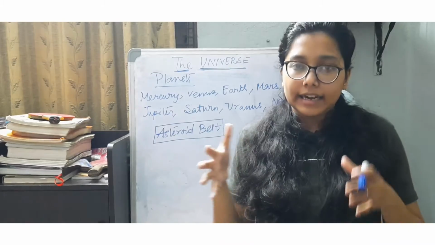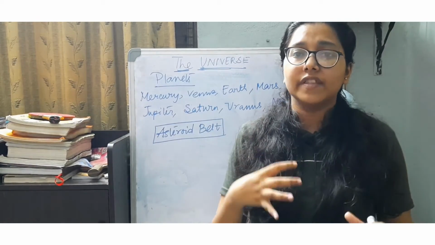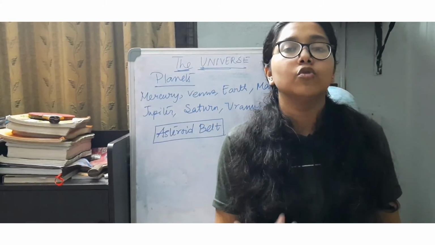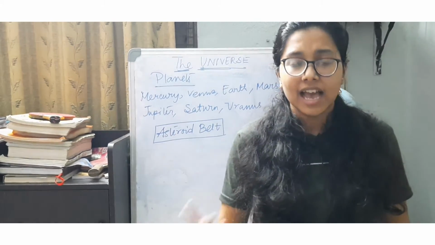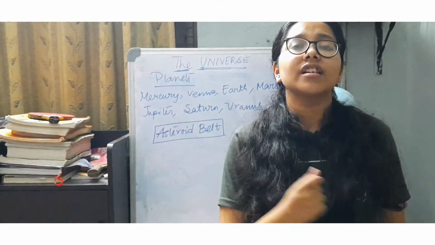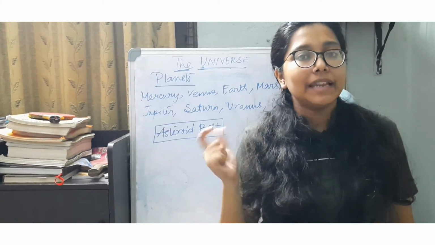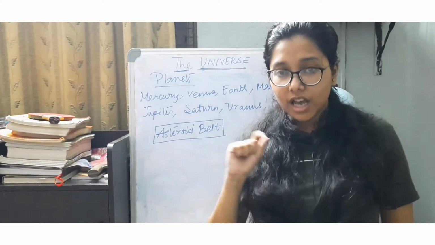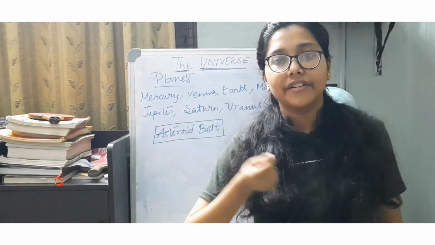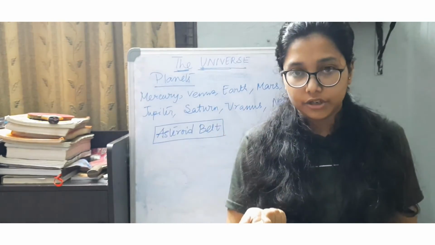It is observed that the outer planets have a large number of moons, that is, a large number of natural satellites, and another specific observation is that the outer planets also have certain rings around them. So they look like they have a ring around their structure.